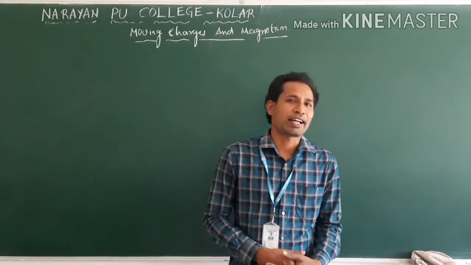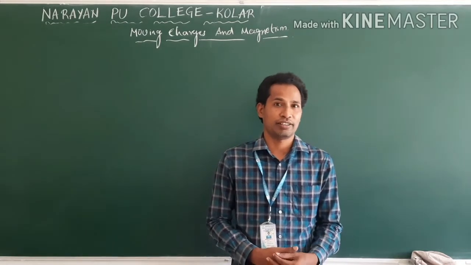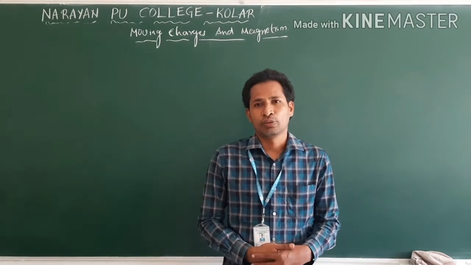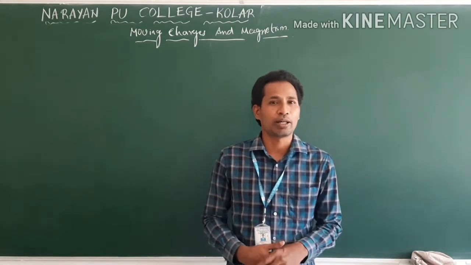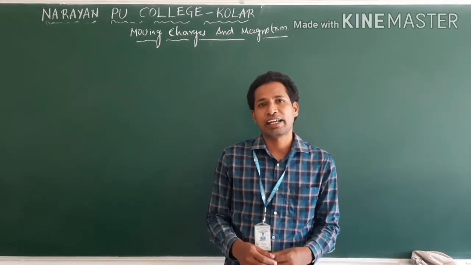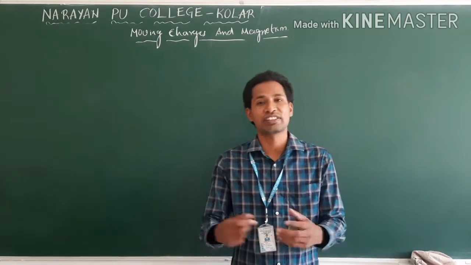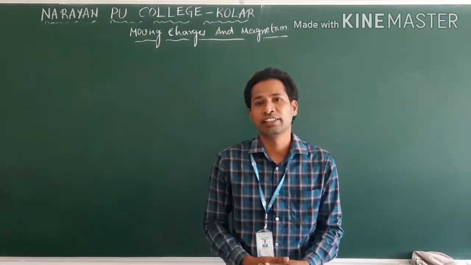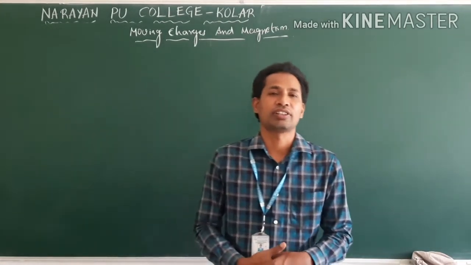But 200 years back, Ørsted observed a phenomenon. He noticed the deflection in the compass when the compass was placed in the vicinity of a current carrying conductor.